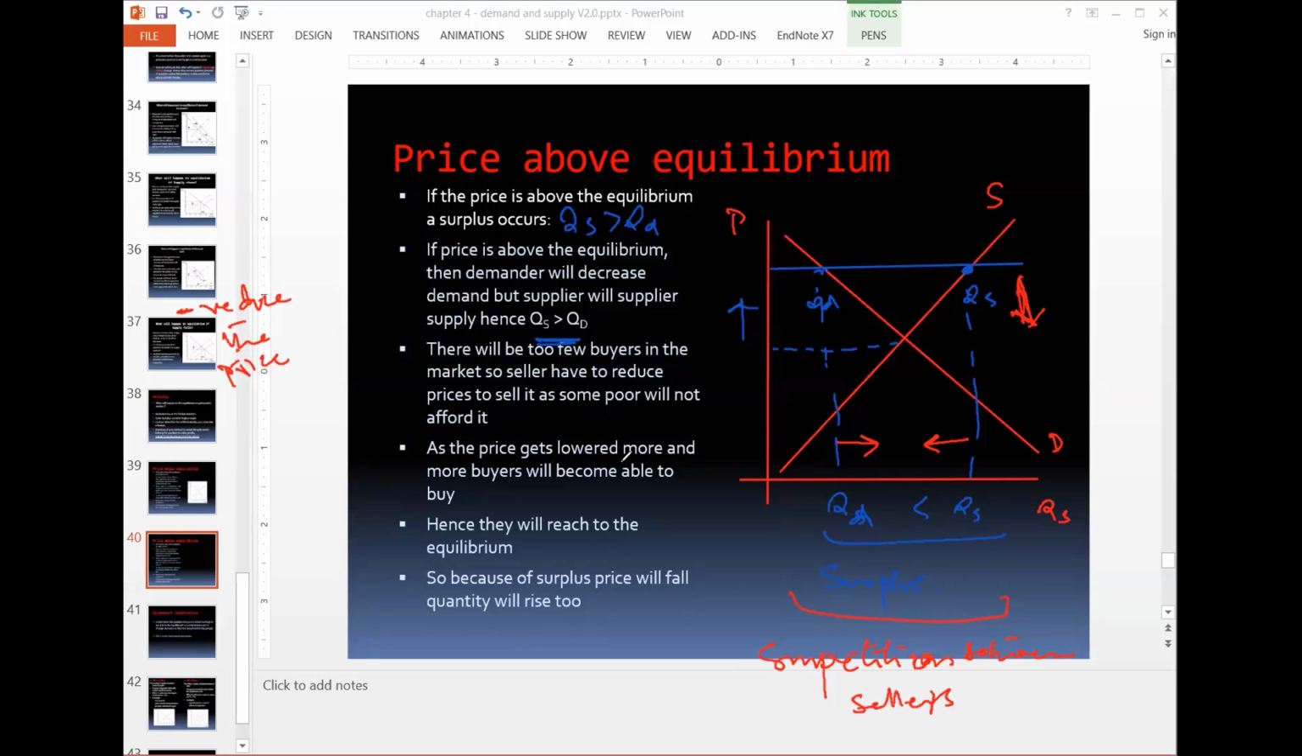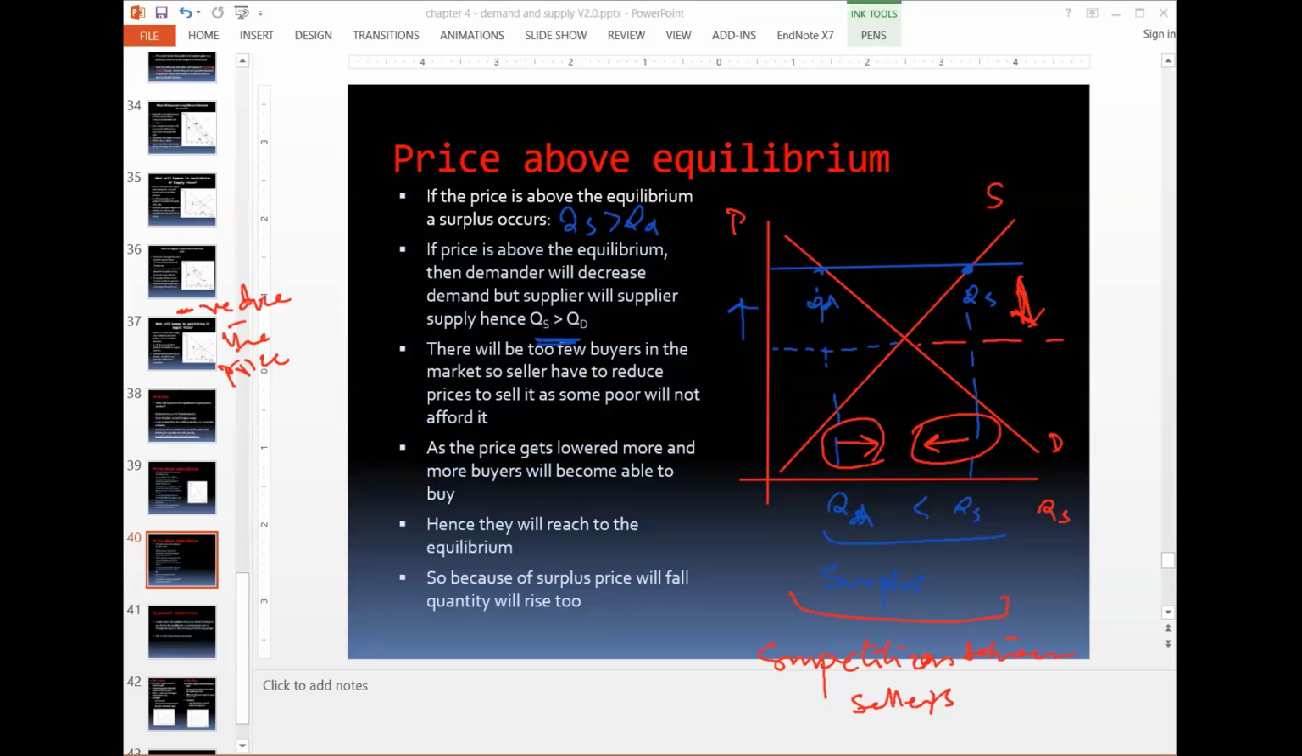So what will happen? As the price gets lowered, more and more buyers will be able to buy. So there is an increase in purchases, but there is also a decrease in production. Hence they will reach an equilibrium point where the demand is equal to supply. So because of surplus, price will fall and quantity sold will also rise.